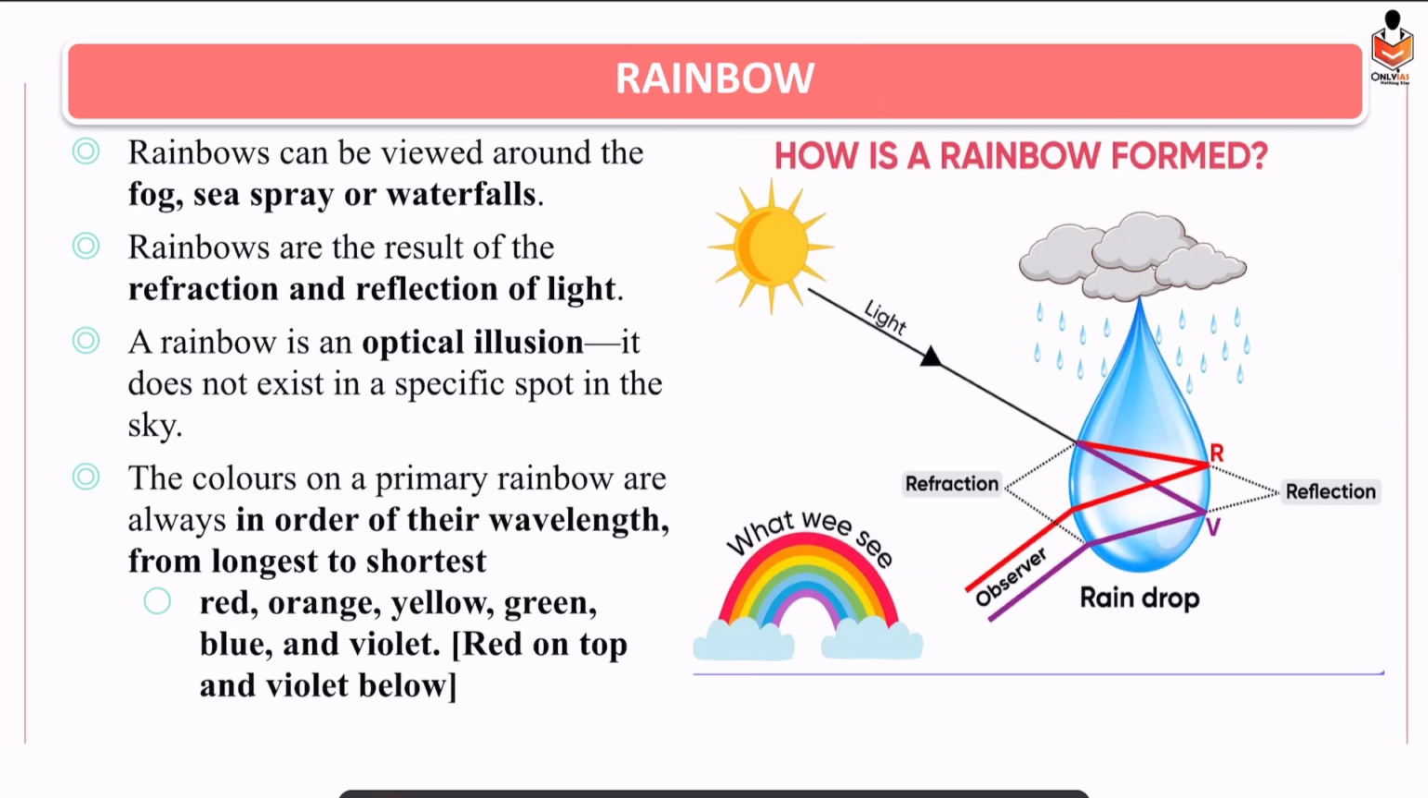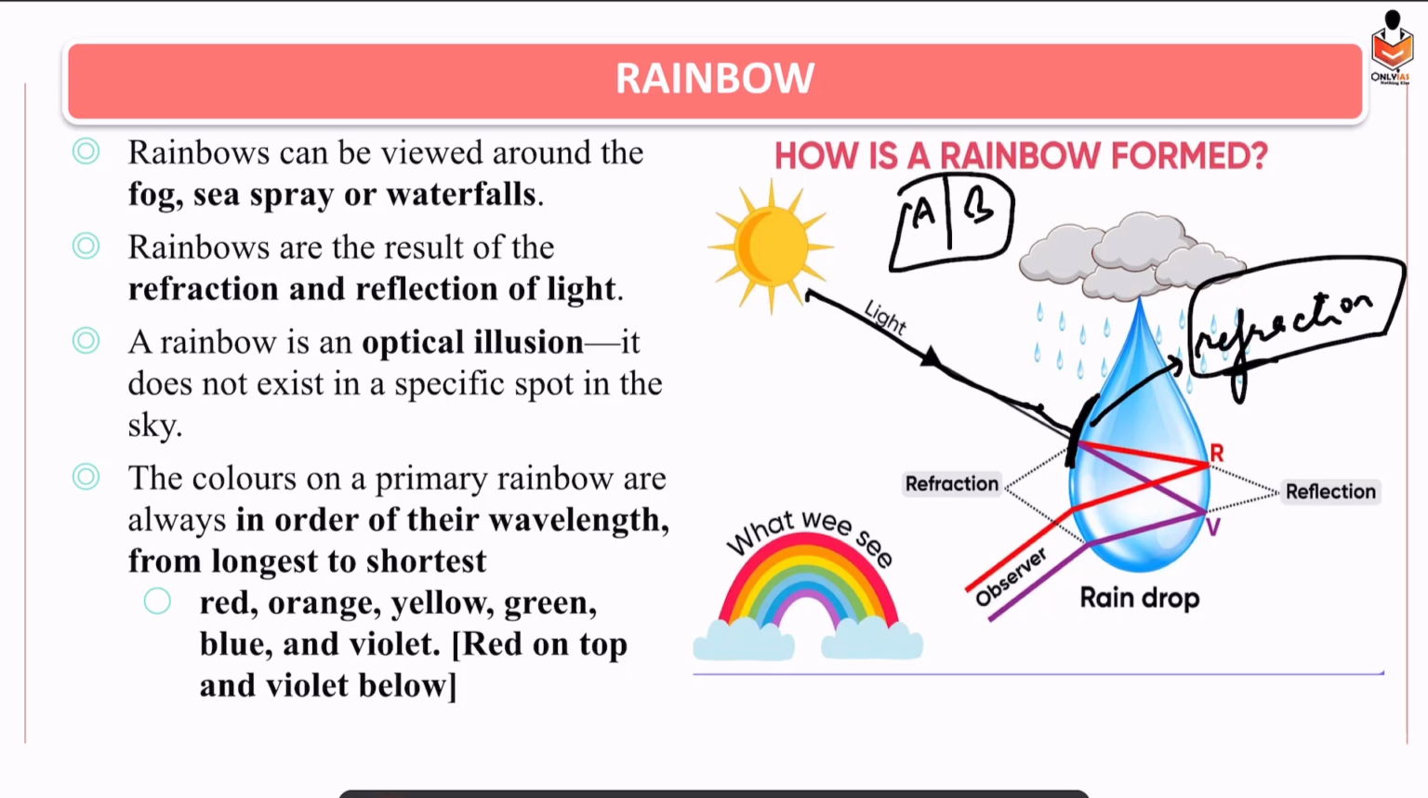Alright. So now let's have a look at how a rainbow is formed. See, sunlight is falling on a raindrop. At the edge of the raindrop, light gets refracted. Refraction simply means a change in the medium. Suppose there is medium A and medium B. If sunlight is moving from medium A to medium B, we know the density of medium B is different.